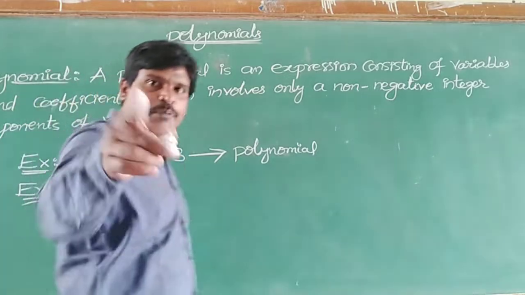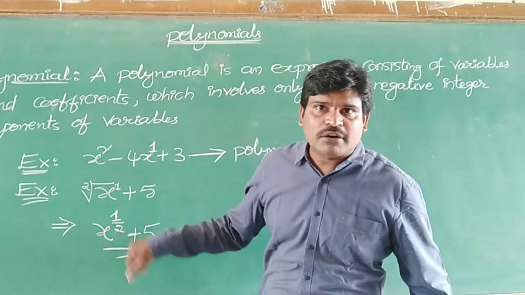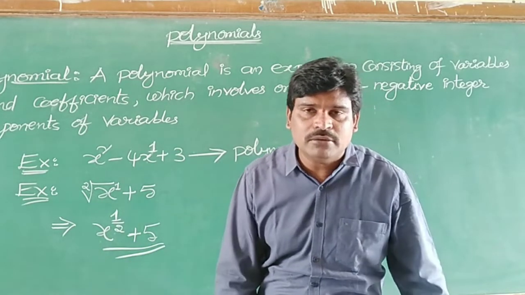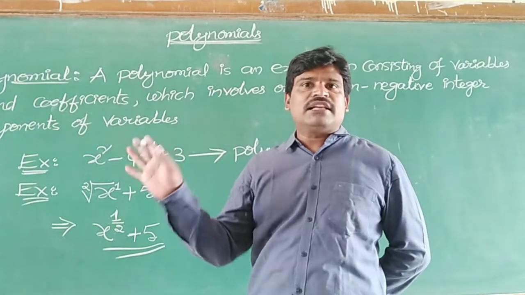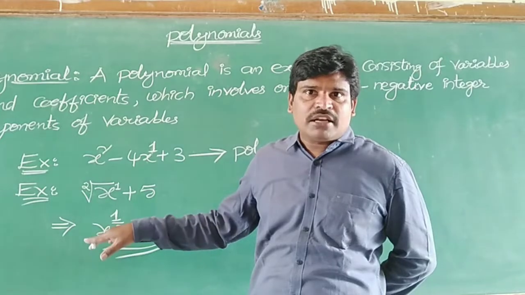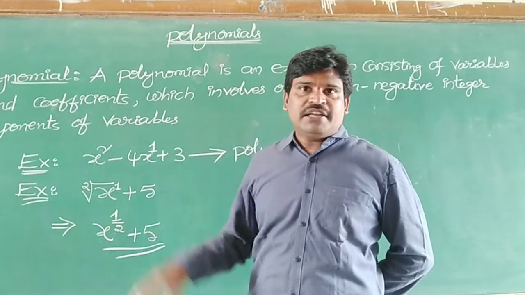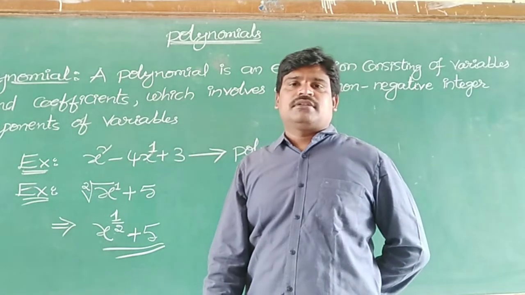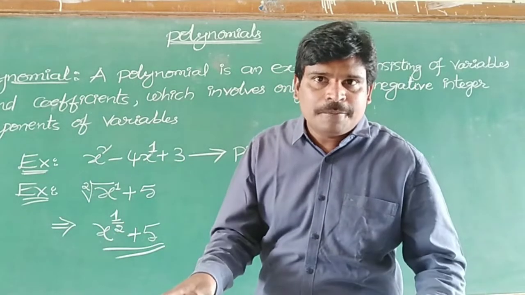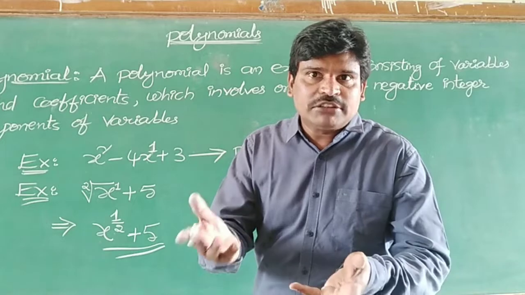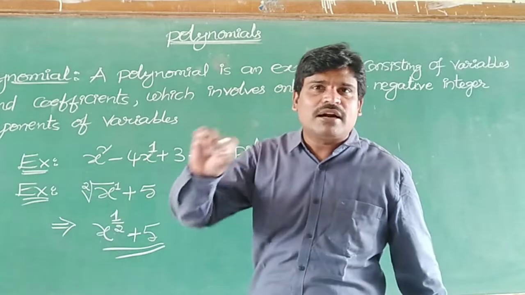This is the given expression actually. In this given expression, the power of x is 1 by 2. Is it an integer? No. 1 by 2 is not an integer. Whether it is a positive number or negative number doesn't matter first. You check whether it is an integer or not. If it is an integer, then check whether it is a positive number or not. So first you check the power of the x, whether it is an integer or not. Here 1 by 2 is not an integer.